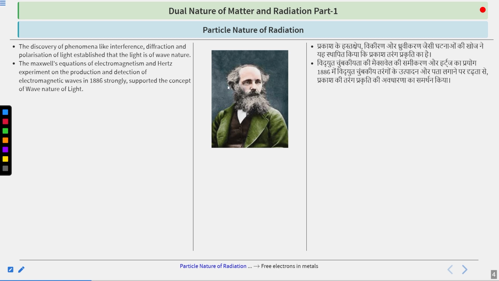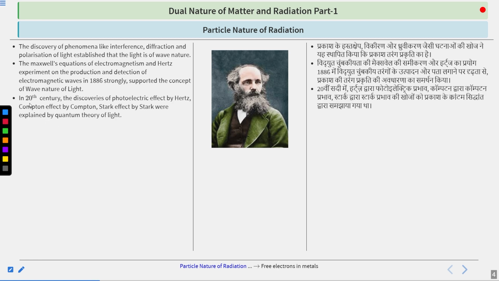Maxwell did work on electromagnetism and Hertz did the experiment on production and detection of electromagnetic waves in 1886. Their experiments resulted in equations and observations that further supported the wave nature of light.